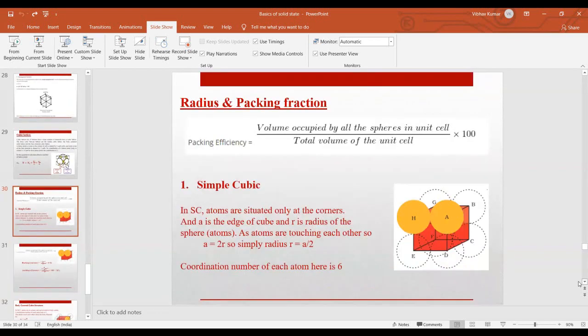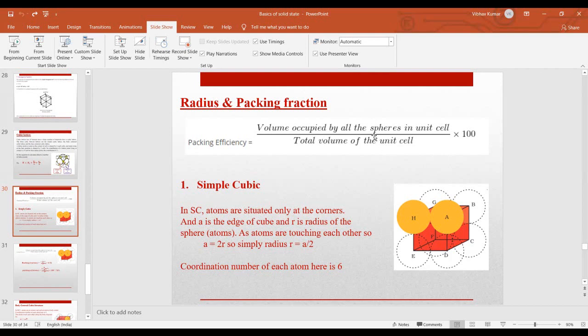Now one more important parameter of a unit cell is the radius and packing fraction. You all know what a radius is, and packing fraction is basically the volume occupied by all the spheres inside the unit cell. A sphere is basically an atom, because the atoms present in your unit cell are spherical in shape, so we are using the term sphere.